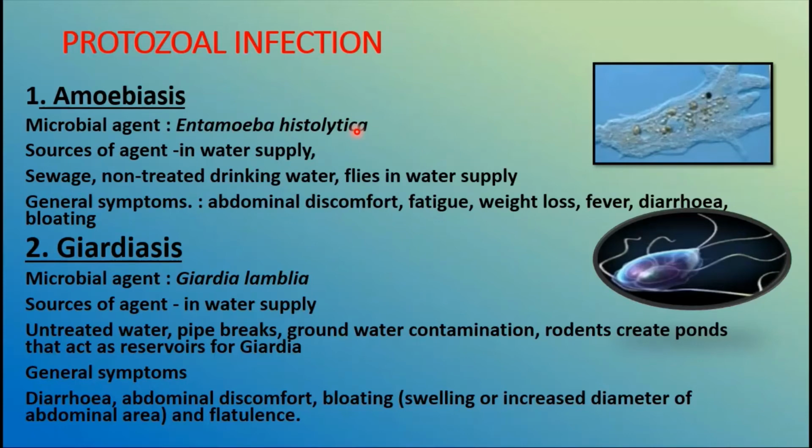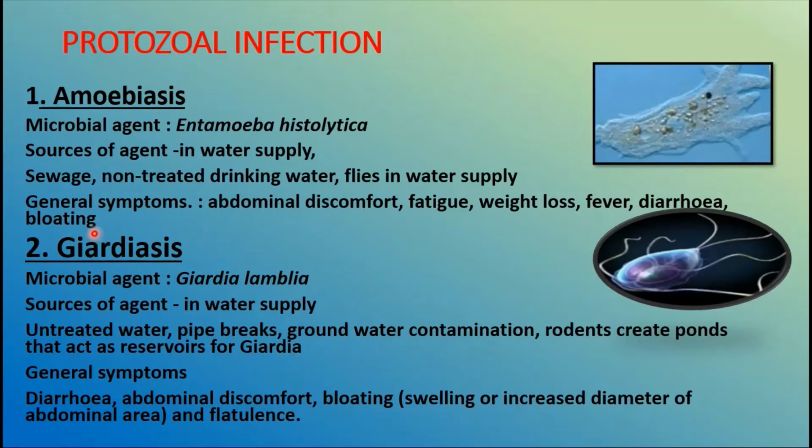When sewage, non-drinking water, or flies come in contact with the drinking water supply, obviously you are going to get amoebiasis. The symptoms are abdominal discomfort, fatigue, weight loss, fever, diarrhea, and bloating, that is swelling or increased diameter of the abdominal area.